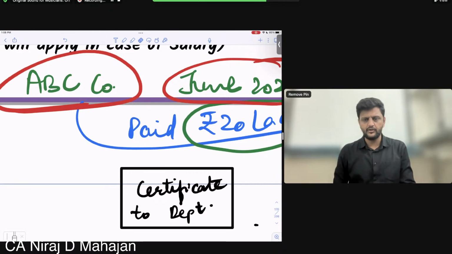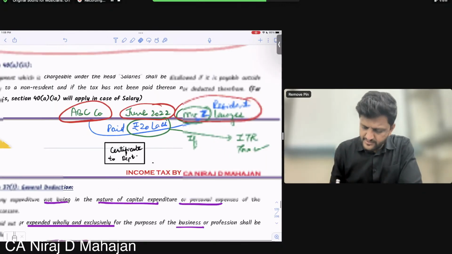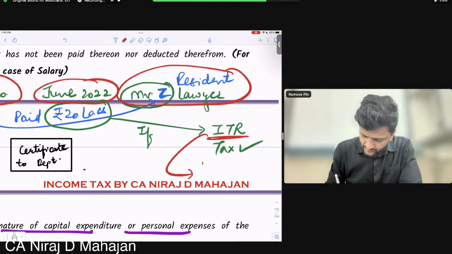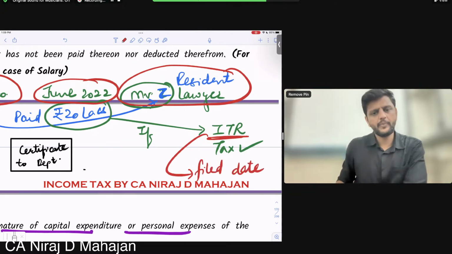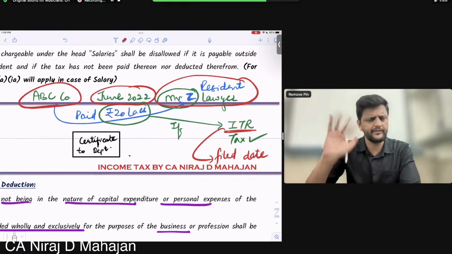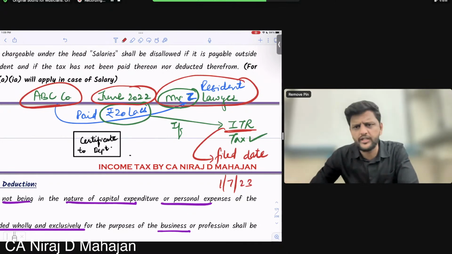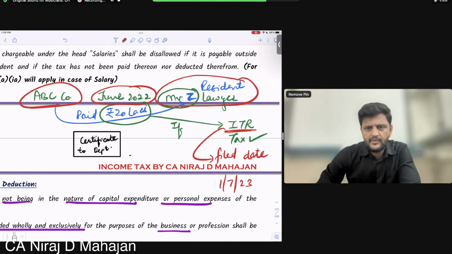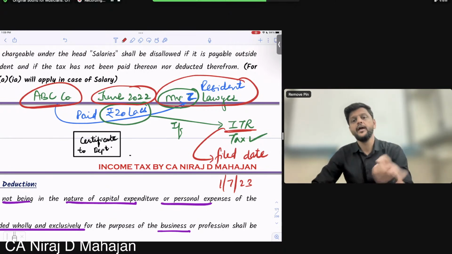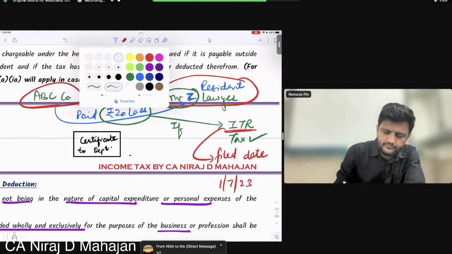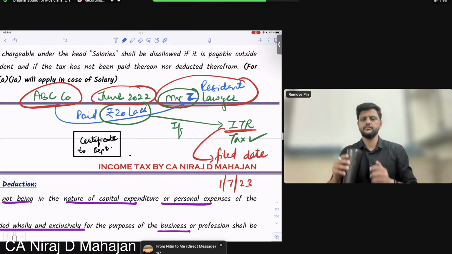And what is the assumption date? Mr. Z's ITR filed date, not the due date. For example, let us say Mr. Z files his own income tax return on 1st July 23. It will be deemed that ABC company deducted and paid this TDS on 1st July 23. Understood or no? All of you understood, everybody?